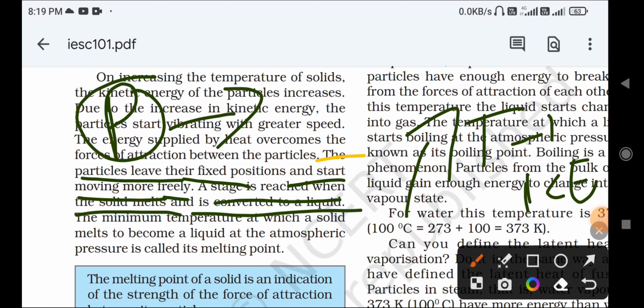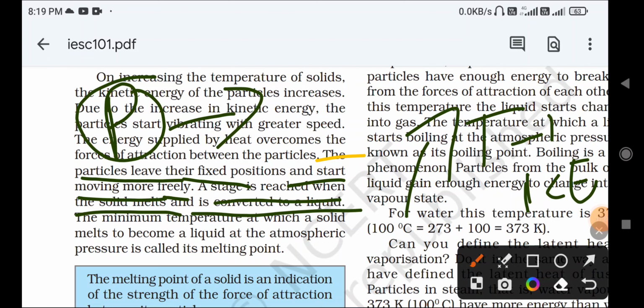What is melting point? The minimum temperature at which a solid melts to liquid. The minimum temperature at which a solid is converting into liquid state at atmospheric pressure is called the melting point. Very important definition. The temperature at which a solid becomes liquid at atmospheric pressure is called the melting point.